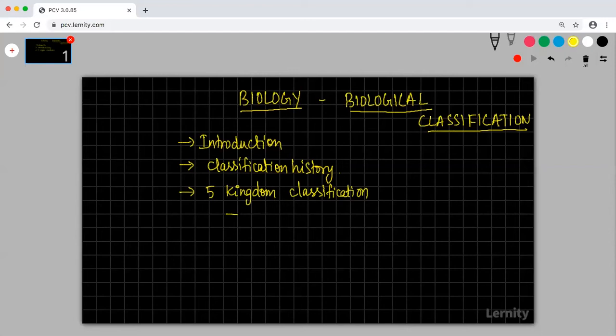Then we would study each of those kingdoms: Monera, then you have Protista, and then you have fungi, and then you have Plantae, and you have Animalia.